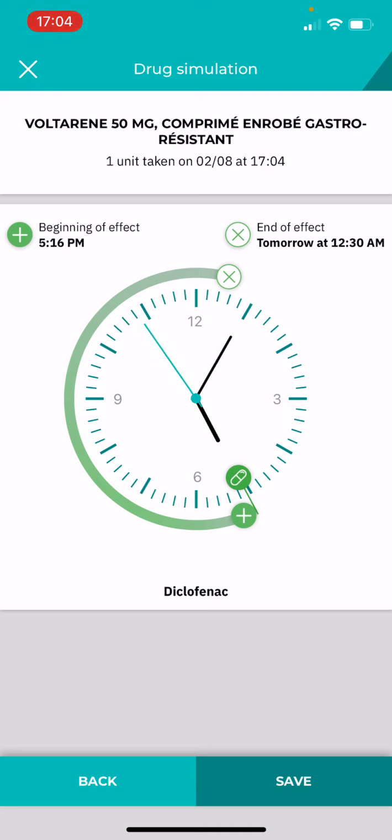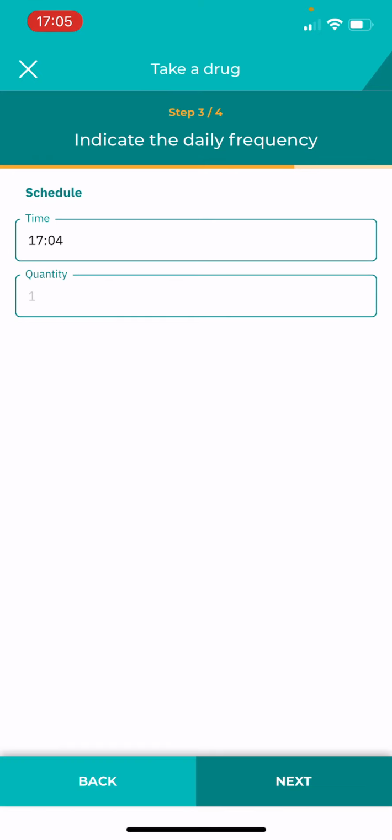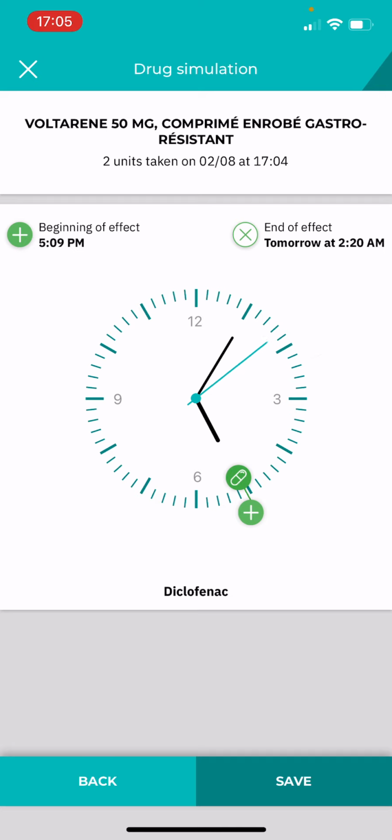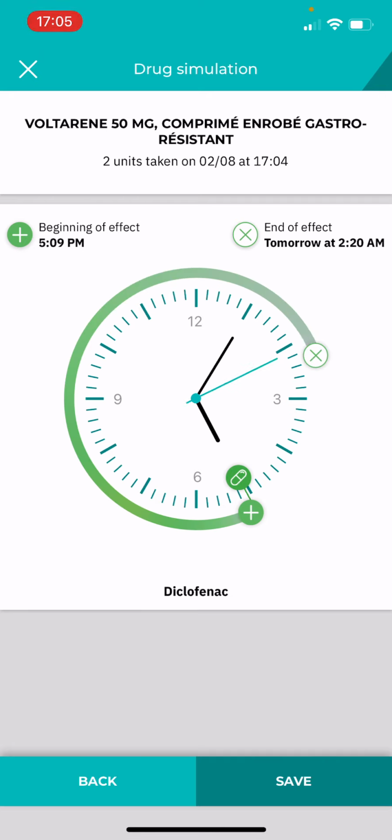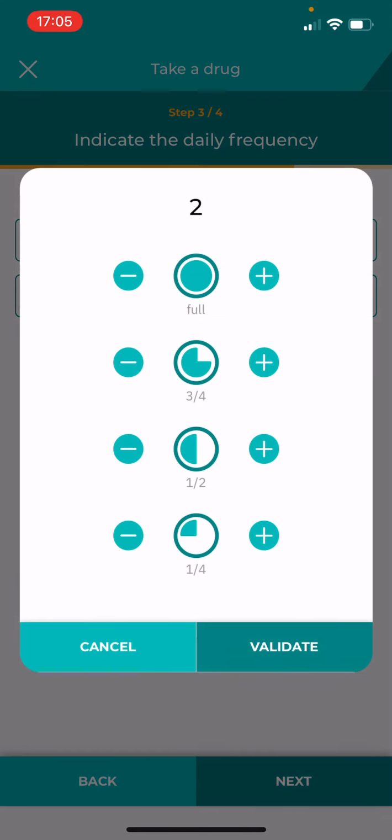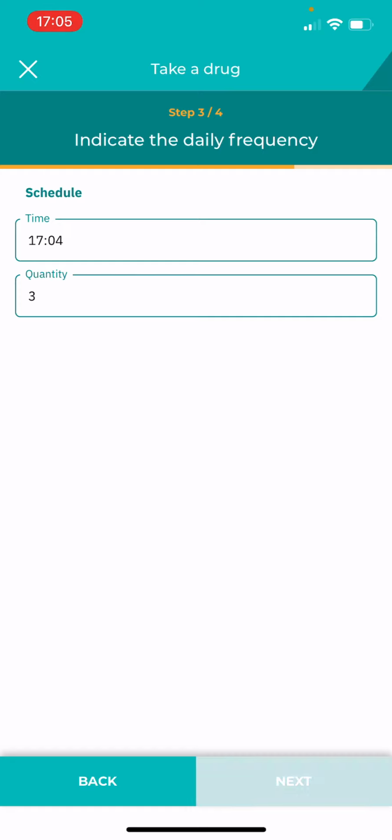And now I can see the simulation. So the band is green, which means that there's no issue if I take this medication, and it will have an effect until 12:30. But now I'm going to see what happens if I take 2, just for the benefit of the doubt. And here again, the clock is still green, but the effect will last a little longer, until 2:20 a.m.